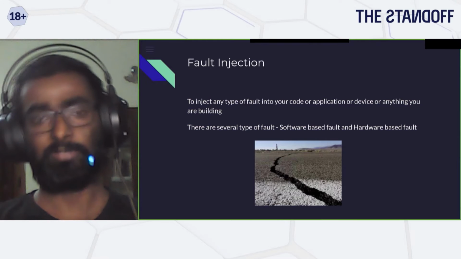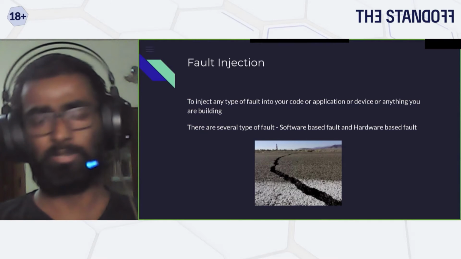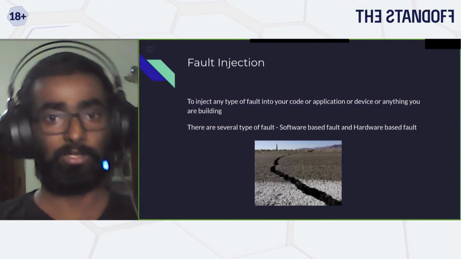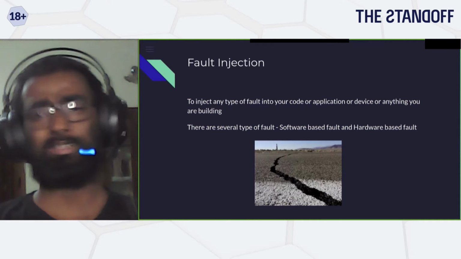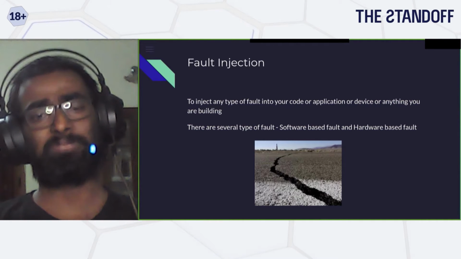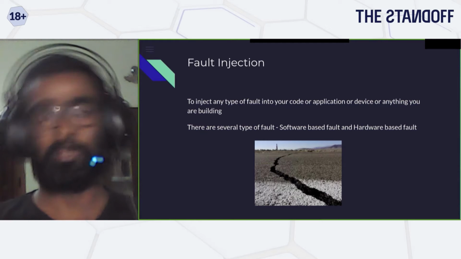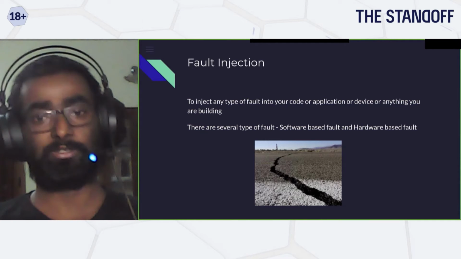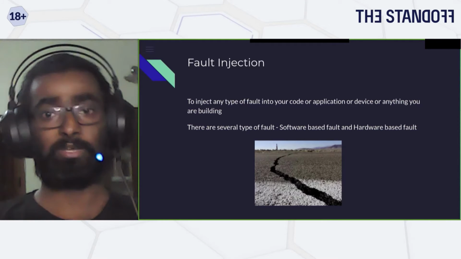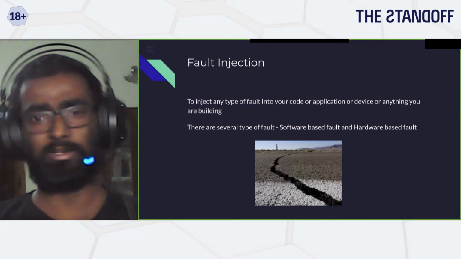So fault injection is basically injecting any kind of fault inside your application, be it the hardware, be it the network, the communication part. In our tech world, there are two types of fault injection. One is software-based fault injection, and one is hardware-based fault injection. Software-based fault injection is something I will not be covering, because it is slightly more vast and people have already done a lot of work in it.